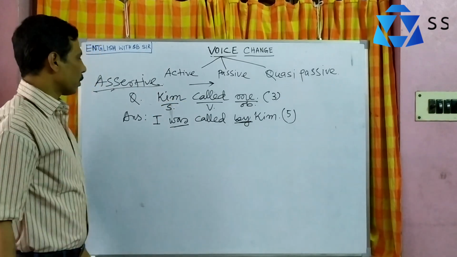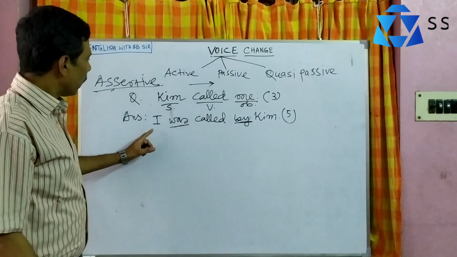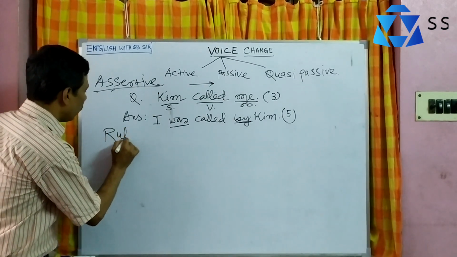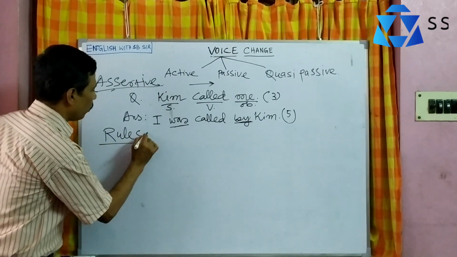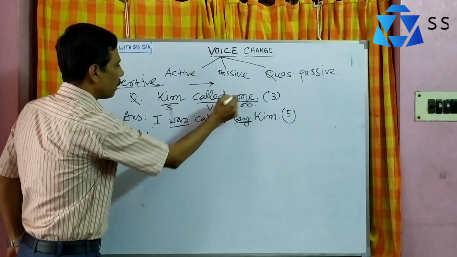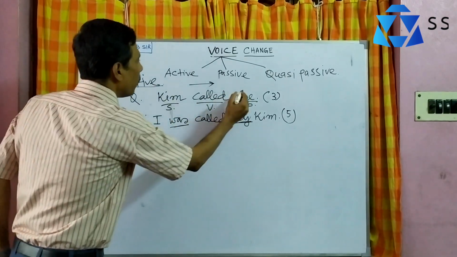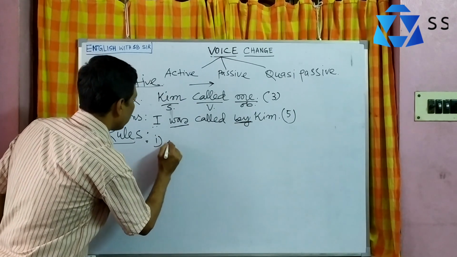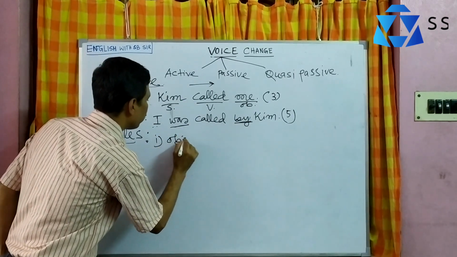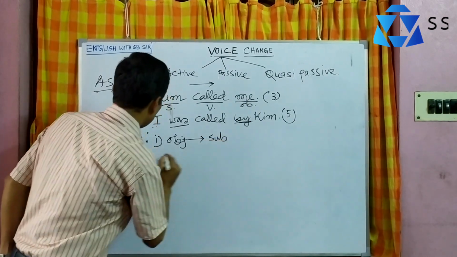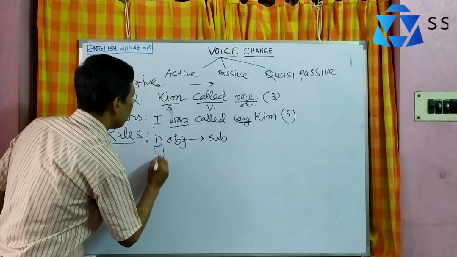So that's how it is changed. There are also 5 rules. Now we go to the rules. What happens first? Me turned into I. That means me is the object. Here I is the subject. So number 1, object turned into subject.